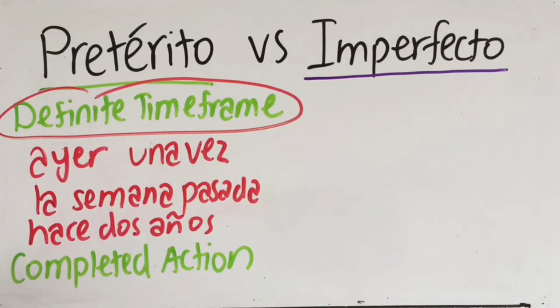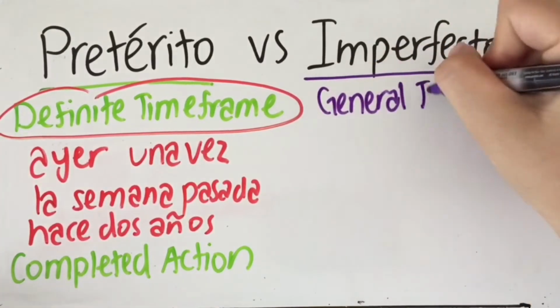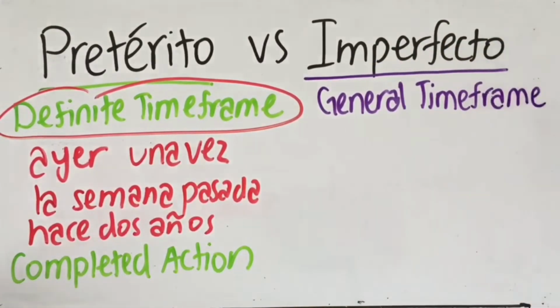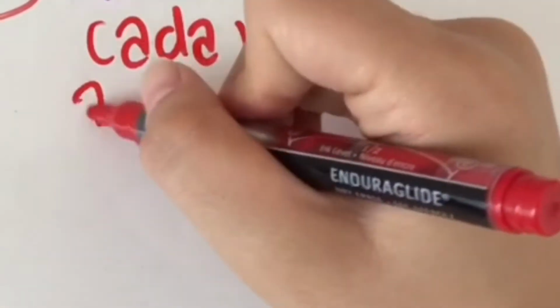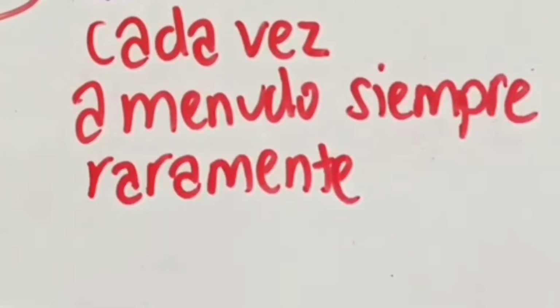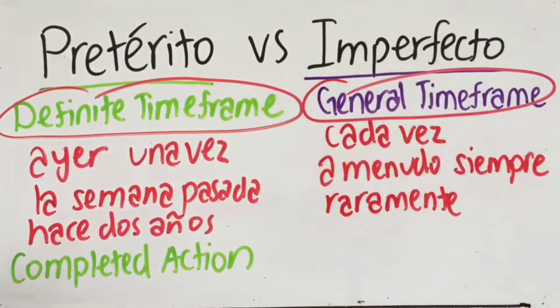So now let's go over the key indicators of the imperfect tense. First, if there's a general time frame, meaning that the time interval of the action is more vague, there's no clear beginning and end, unlike in the pretérito where there's a definite time you can point to in the past, right? In the imperfecto, words such as cada vez, a menudo, siempre, raramente, all of these have a more general time frame. So if you see any of these phrases, anything indicating a continuous action in the past that does not have a beginning and end, then you should conjugate the verb in the imperfect.